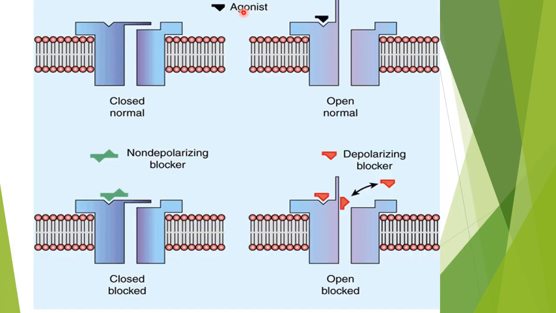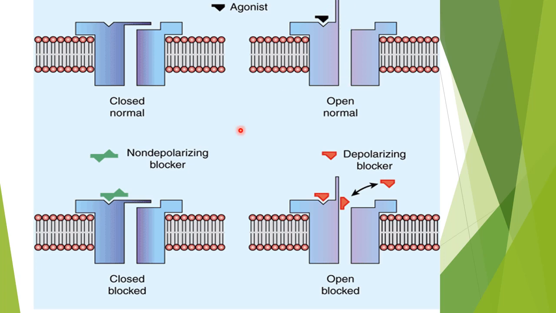Now, in this diagram, it is shown, it is the agonist, it is the acetylcholine. And in this case, the channels are closed, and when the agonist acetylcholine binds with the receptor, the channels open, action potential is generated, and the sodium channels open.